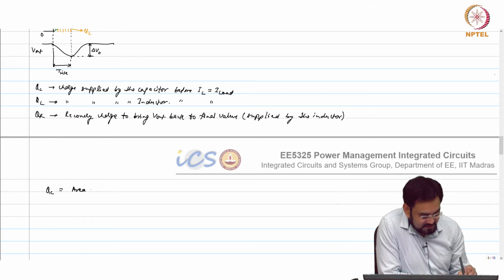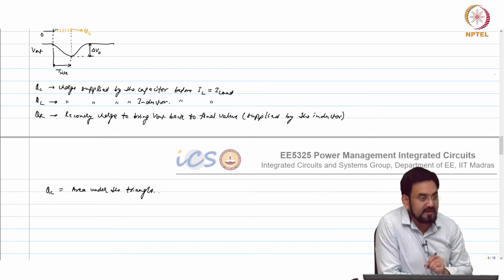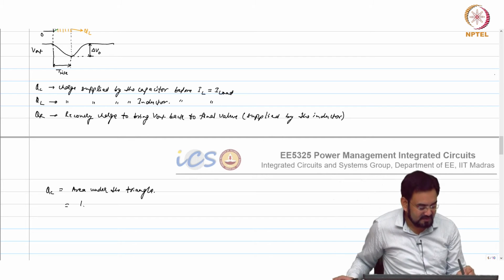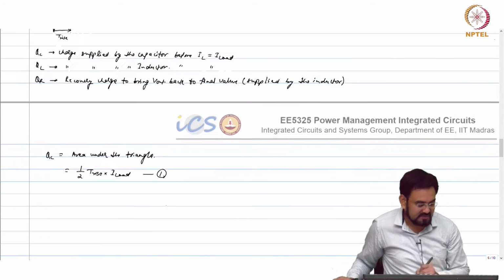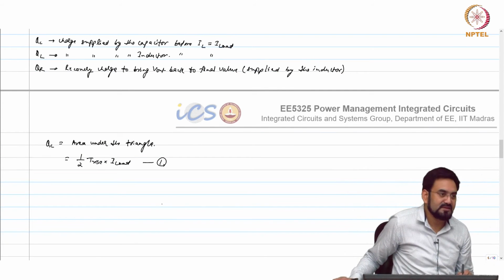So now QC equals the area under the triangle, which is nothing but half times base, which is T rise, and how much is the height? I load. I will call it equal. So what is the unknown term here? T rise.